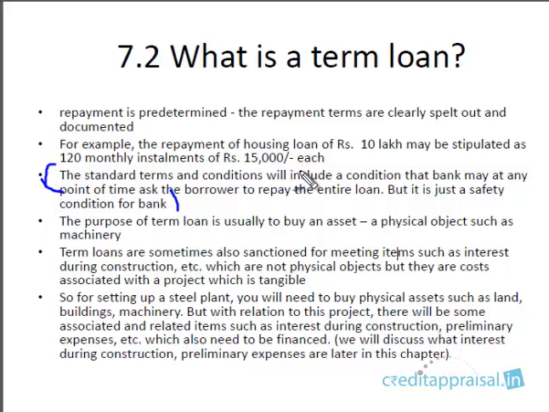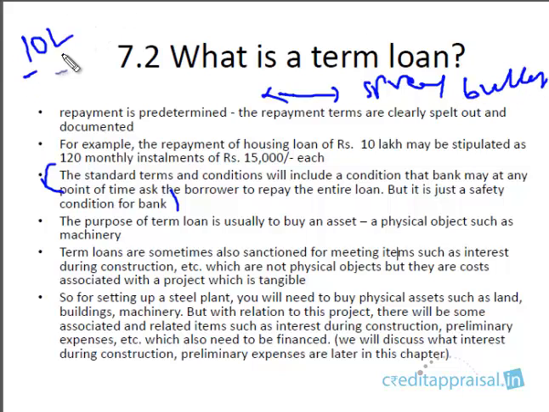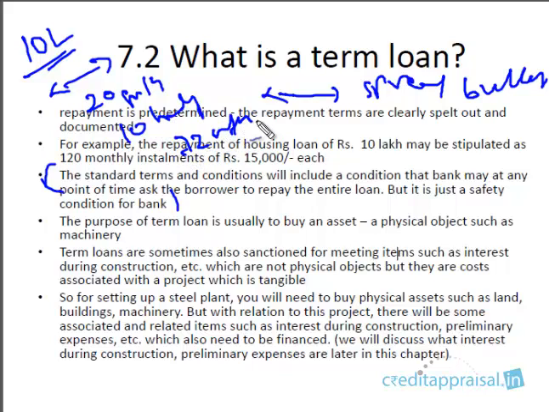So when we speak about a term loan, it is a credit facility where the repayment term is clearly spelled out. Repayment is usually spread out, but it can also include a bullet payment. What we mean is, for example, if I've taken a loan of 10 lakhs, there could be various repayment terms stipulated. One, it could be spread out, in the sense that repay in 20 quarterly installments, or 10 half-yearly installments, or some 72 monthly installments. So it will be spread out over a period of time, or it could be a bullet repayment, in the sense that starting 2 years from now, repay the 10 lakhs in one go.